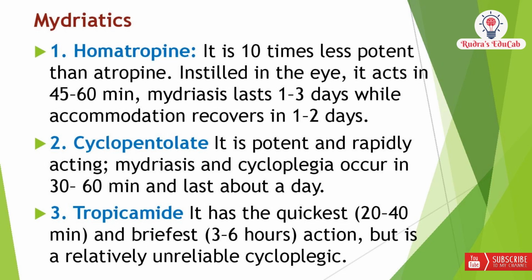Coming to cyclopentolate, it is a potent and rapidly acting drug and it causes mydriasis and it has cycloplegic effect also, and this effect occurs in 30 to 60 minutes and lasts about a day. And now tropicamide. It has the quickest action, that is in 20 to 40 minutes it shows its action, and it is briefest in duration, 3 to 6 hours, but it is a relatively unreliable cycloplegic. We can't rely on the drug and we have to choose other drugs for this cycloplegic effect.